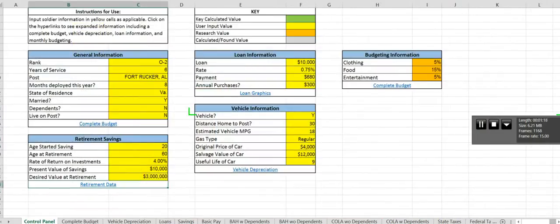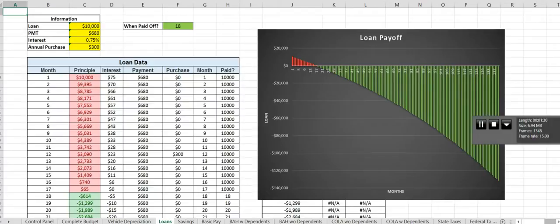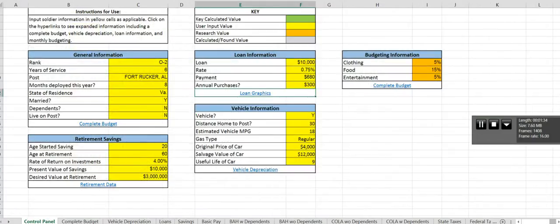Next, we're going to look at loans and their loan information. So if they have any outstanding debt, it will calculate how much debt they have, the rate that it's at, how much they have to pay, and how much they spend on that line of credit. And here we can see that more in depth, and there's a chart that shows when it will be paid off by.